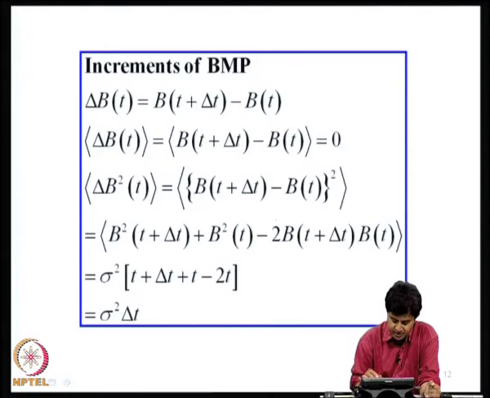If you use this and simplify, we can show that the variance of the increment is sigma square delta t. You should notice that the increment is on delta t, but the variance, which is a square, is again a linear function of delta t.